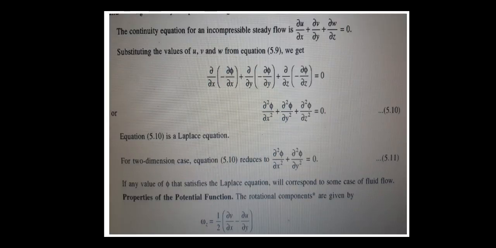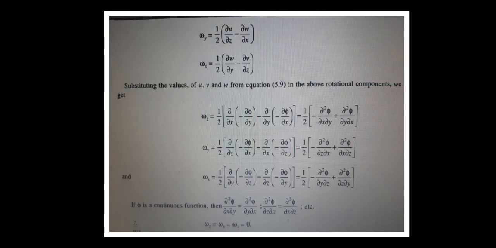Rotation about the z axis equals 1 by 2, and dou v by dou x is dou by dou x of minus dou phi by dou y, minus dou by dou y of minus dou phi by dou x. Simplifying, half of minus dou square phi by dou x dou y plus dou square phi by dou y dou x.